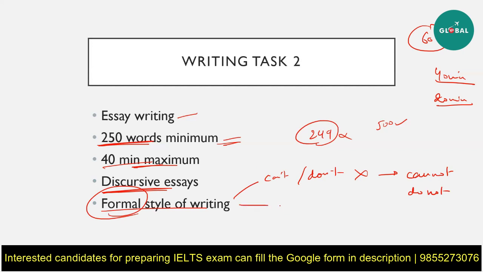The second thing is that you cannot use any personal pronouns. What are personal pronouns? These are the words that are used to refer to people. So he, she, it, they. Specifically, they is the one that is most commonly used. You have to avoid such words. How do you do that? For example, you're writing an essay about how students are under a lot of stress these days. So you start writing, students in this generation are pressured a lot.